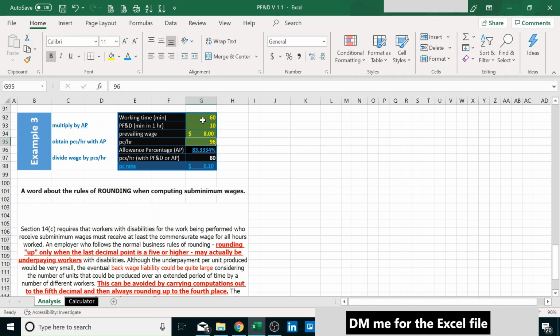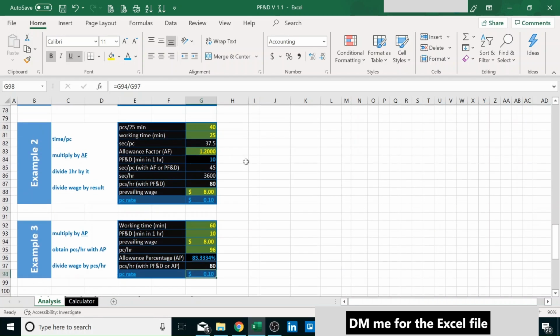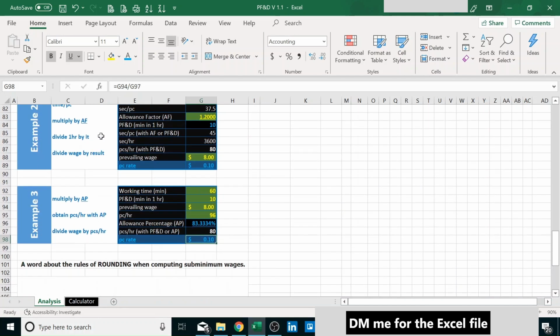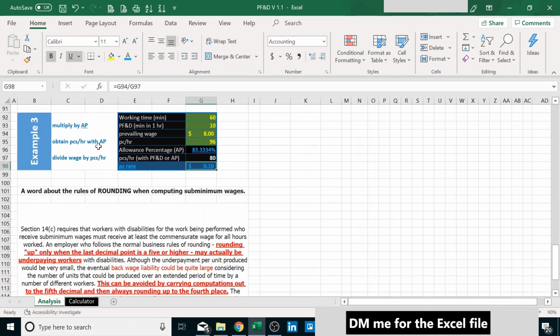But we want 10 of those 60 to be PF&D. So what we do, the allowance percentage for 10 minutes is 3.3334%. We multiply this 96 by that allowance percentage and we get 80. We know that prevailing wage is 8, so piece rate is 10 cents. Very simple. So three different ways: time 25, double it, do the math, or multiply by allowance factor, or multiply by allowance percentage.